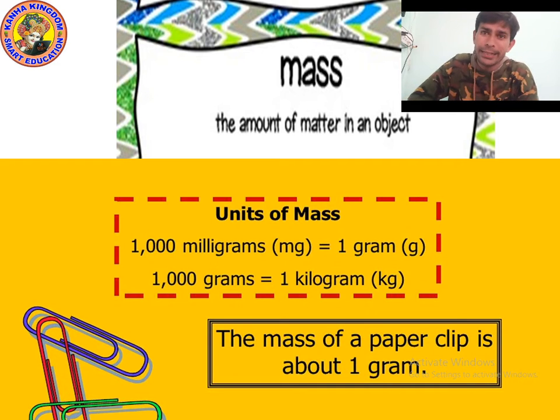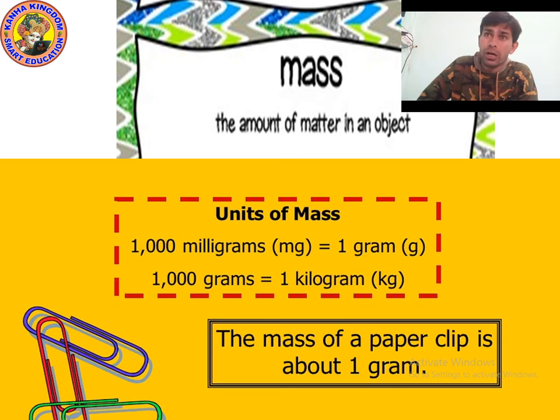And you know that length is measured in meter, and 1 meter is equal to 100 centimeter, and 1 kilometer is equal to 1000 meter. So what is the definition of mass?